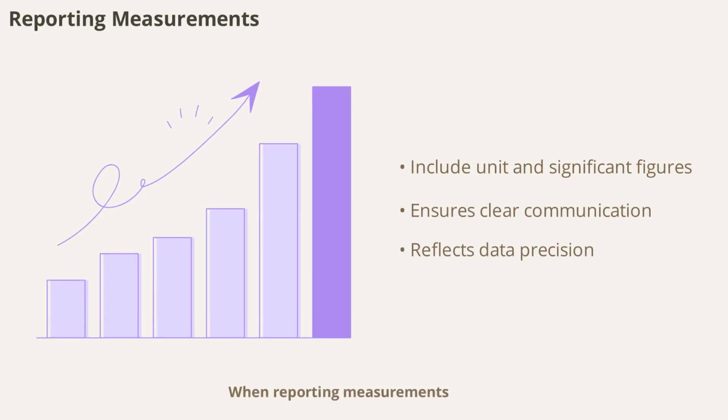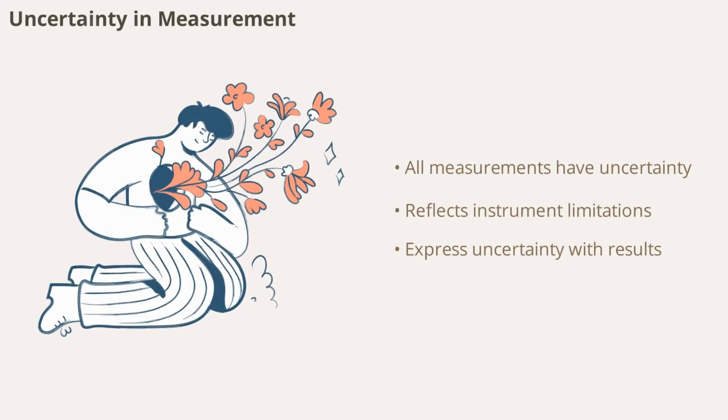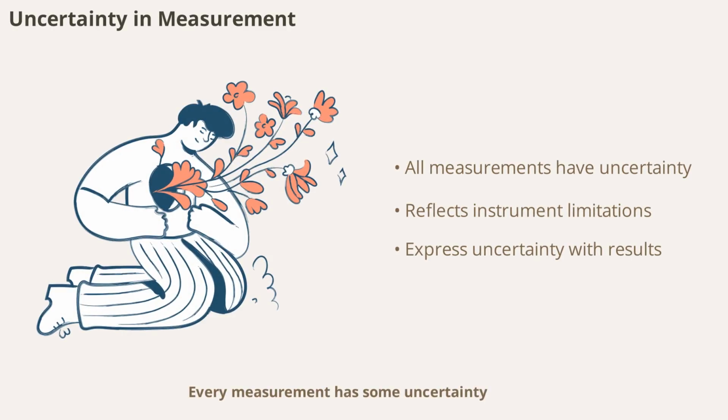When reporting measurements, always include the unit and the correct number of significant figures. This practice ensures that others can interpret your results accurately and understand the precision of your data. Clear reporting is a hallmark of good scientific practice. Every measurement has some uncertainty, which reflects the limitations of the measuring instrument and the method used. Expressing uncertainty alongside your results helps others understand the reliability of your data and the possible range of values.